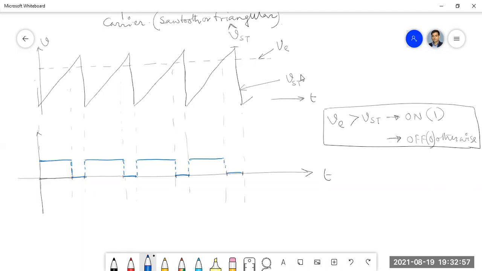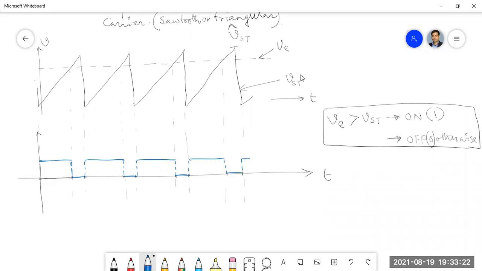Sir, the comparator here actually compares the VE error signal with the sawtooth signal, right? And then it gives the switching signal. Correct. So that is the final block, the comparator block.